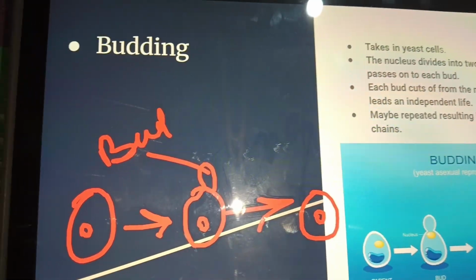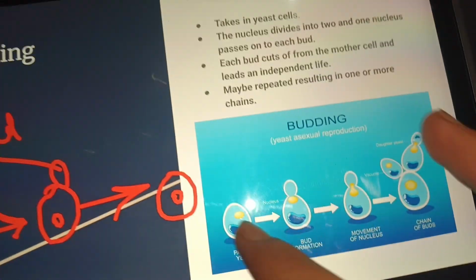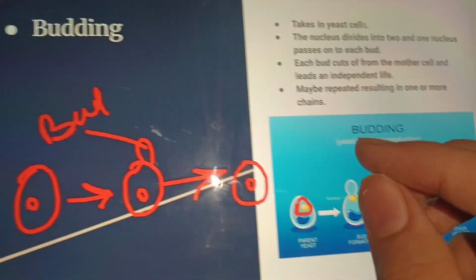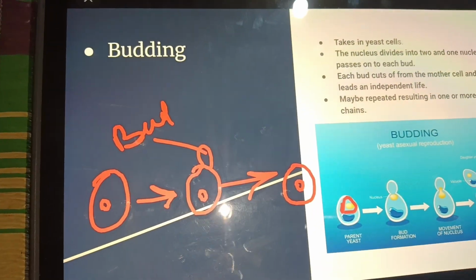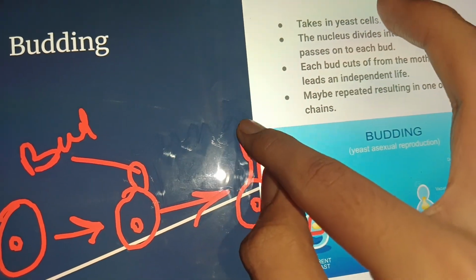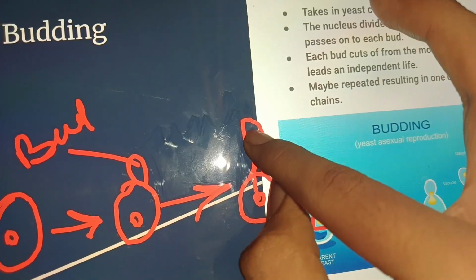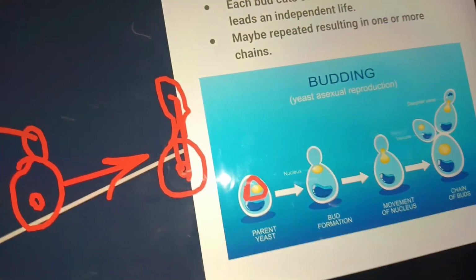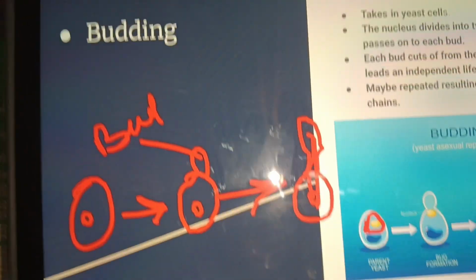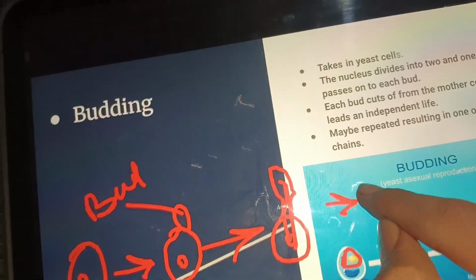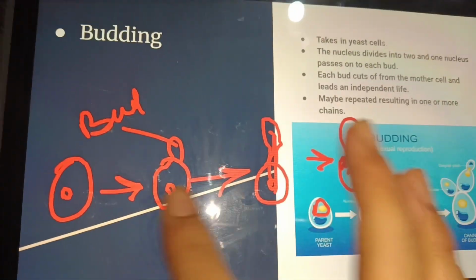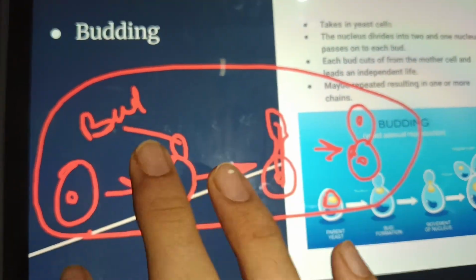This bud grows bigger with the accumulation of cytoplasm. This blue area, are you able to see? Yes, this is cytoplasm. So this bud gets bigger with the accumulation of the cytoplasm. Then what happens? The nucleus gets divided. First bud formation, then the cytoplasm divides, then the nucleus gets divided. When the nucleus gets divided, the shape looks like this. Okay, this is the budding method in yeast.